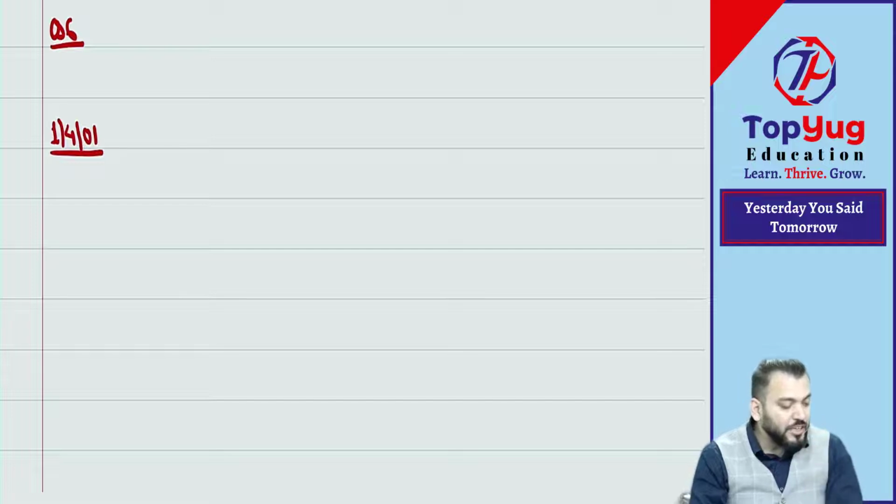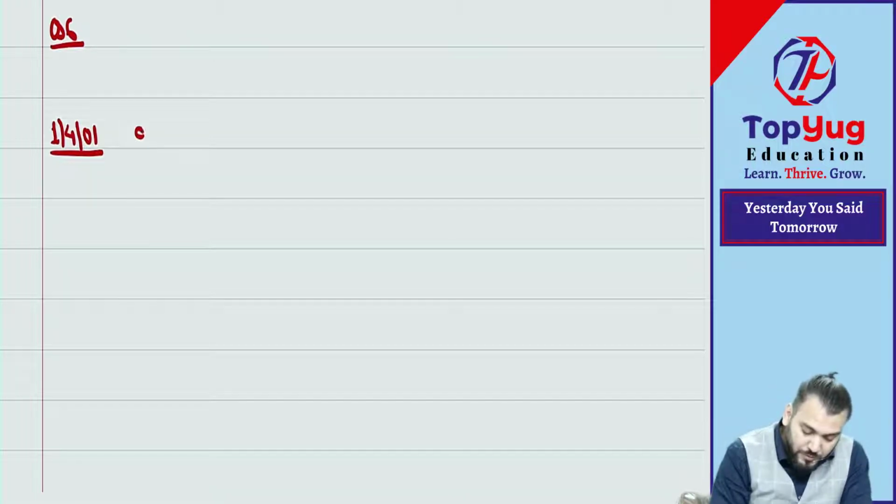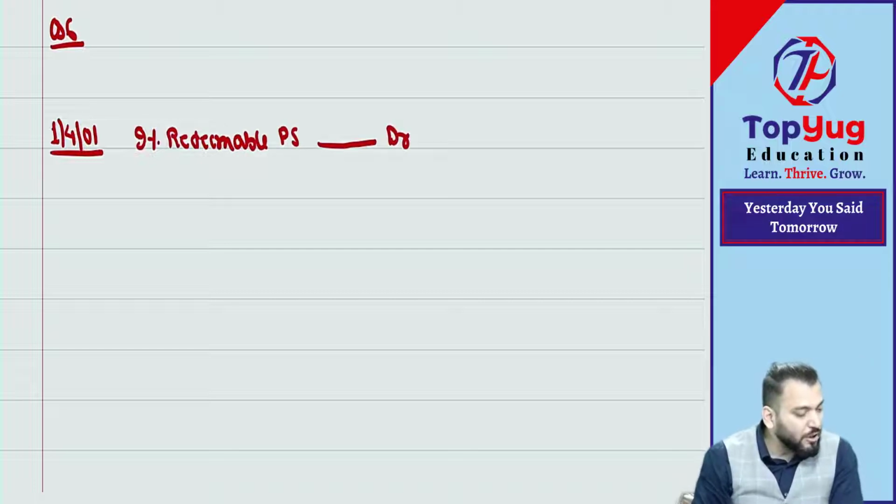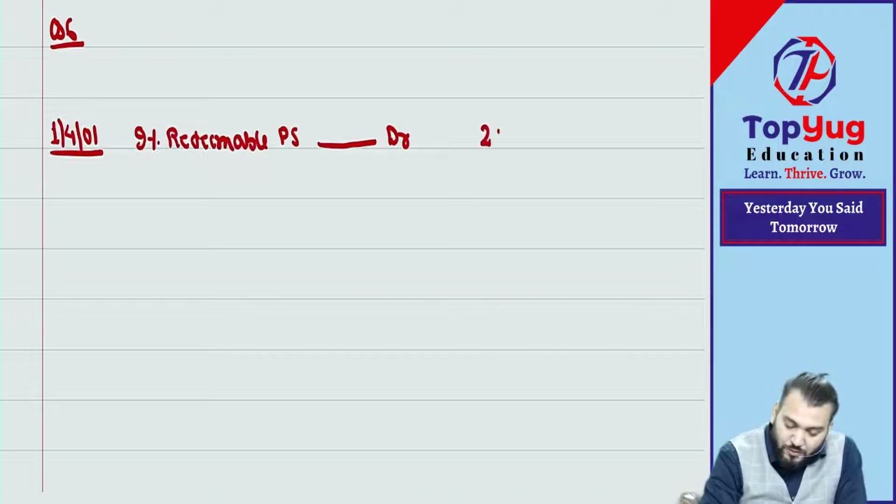There is a redemption journal entry. So we'll do 9% redeemable preference shares account debit. What is the nominal value of this? Nominal value is 20 lakh.